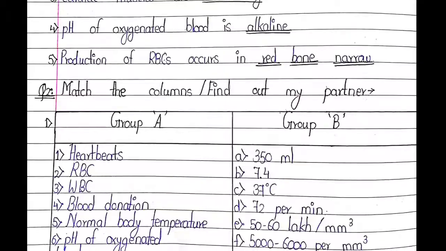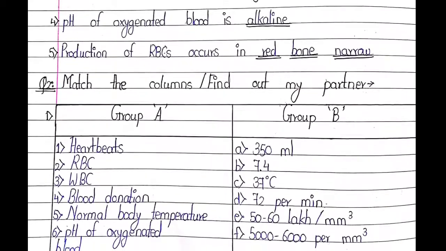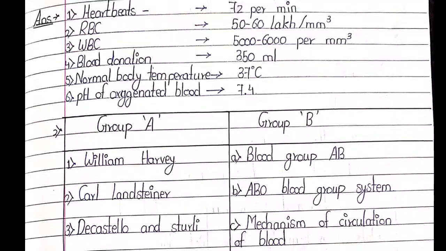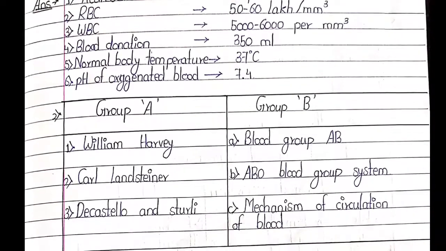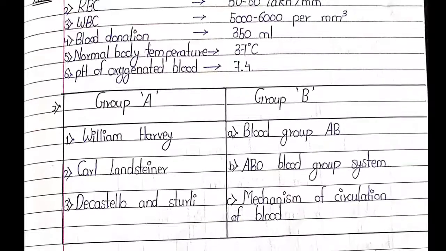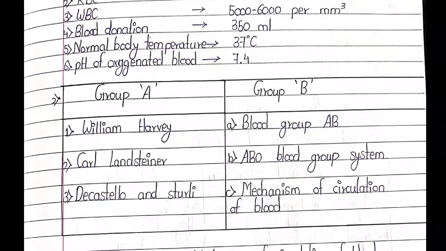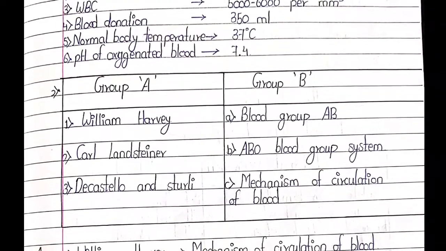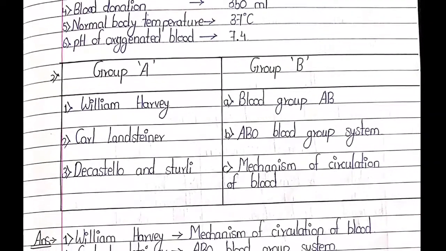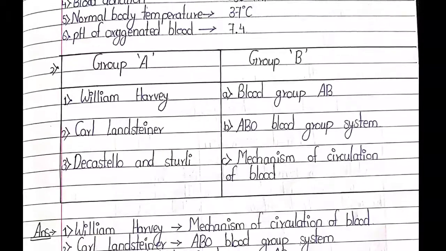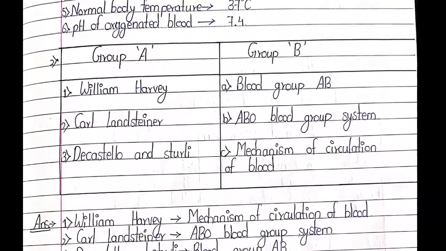Sixth, pH of oxygenated blood 5000 to 6000 per gram, and the correct answer is heartbeat 72 per minute, RBC 50 to 60 lakh per mm cube, WBC 5000 to 6000 per mm cube, blood donation 350 ml. Fifth, normal body temperature 37 degrees C, pH of oxygenated blood 7.4.